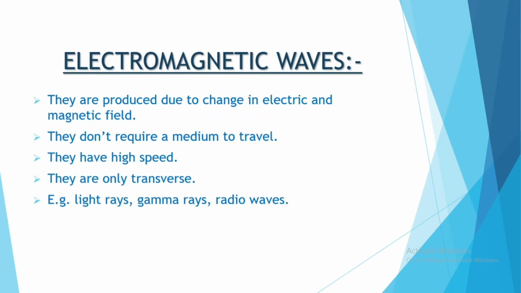The electromagnetic waves are produced due to change in electric and magnetic field. They don't require a medium to travel. They have high speed. They are only transverse, and the examples of them are light rays, gamma rays, and radio waves.